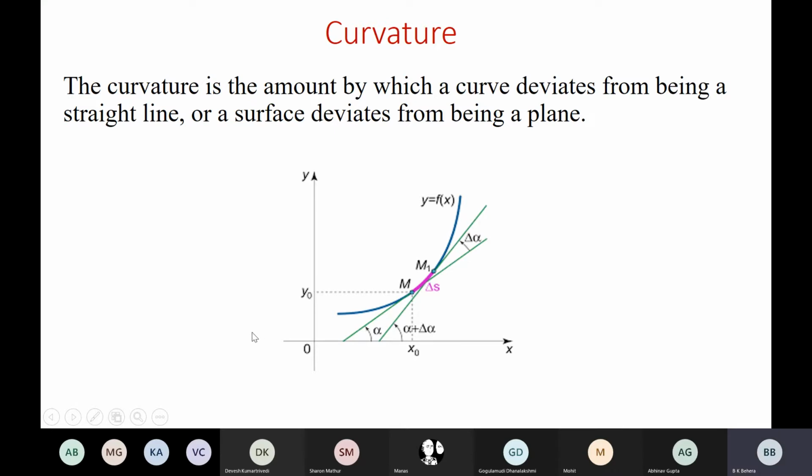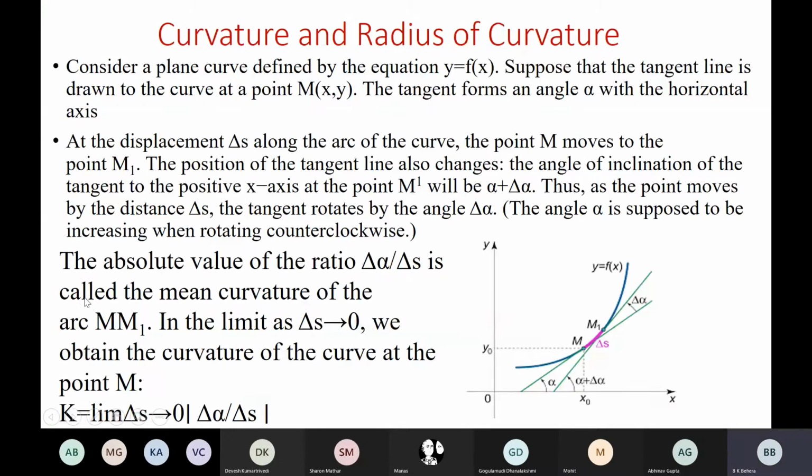But how is it expressed mathematically? Curvature is always expressed in conjunction with the radius of curvature. As the curvature changes, meaning when a line deviates from its straight path to a curved path.